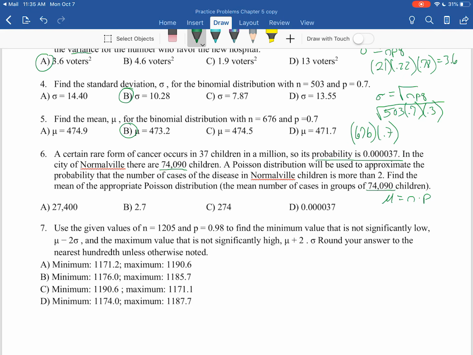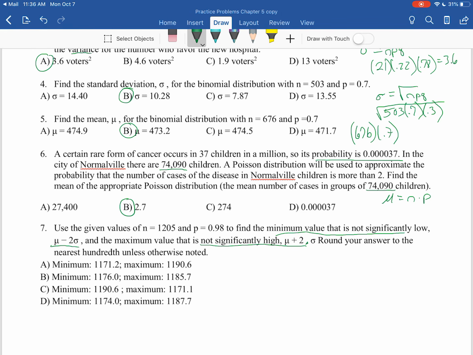You can change it, multiply those two values together, and you get your mean of 2.7. So number 7, after reading the problem, what they're setting up is a confidence interval here. We haven't gone into confidence intervals yet, but this is the basics of one. We're trying to find a minimum value that is not significantly low, which would be mu minus 2 standard deviations, and a maximum value that's not significantly high, which is mu plus 2 standard deviations.